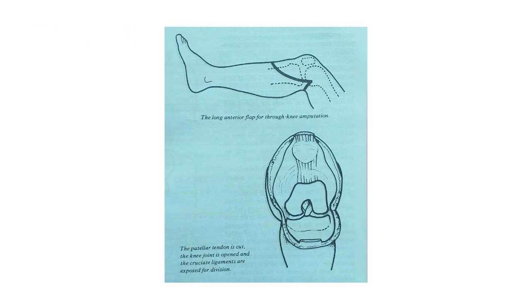And this image showing the incision and the operative details of the through knee amputation. First image showing the long anterior flap for through knee amputation, and second image showing the patellar tendon is cut, the knee joint is open and the cruciate ligaments are exposed for division.